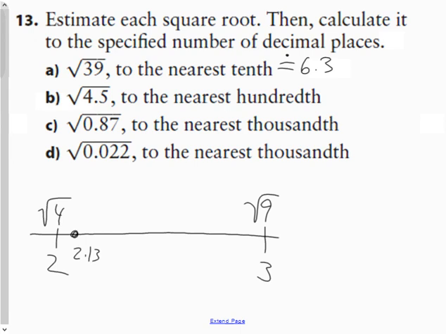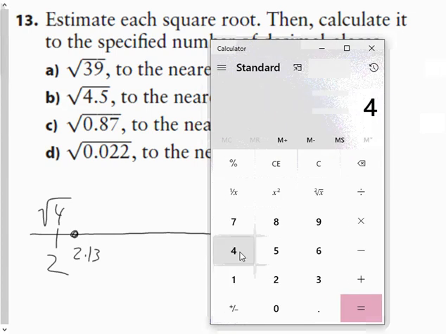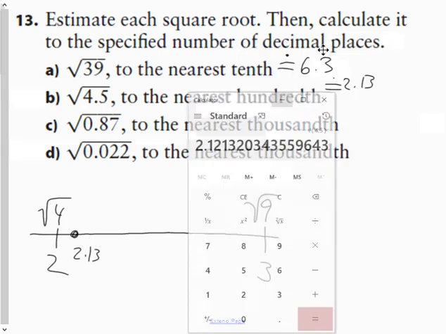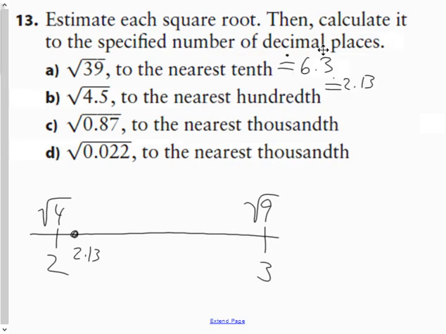So my estimation is approximately equal to 2.13. And if I take my calculator and say, what is the square root of 4.5? It's 2.12. I was so close. The actual calculation is 2.12, but my estimation, me versus the calculator, it was pretty close.